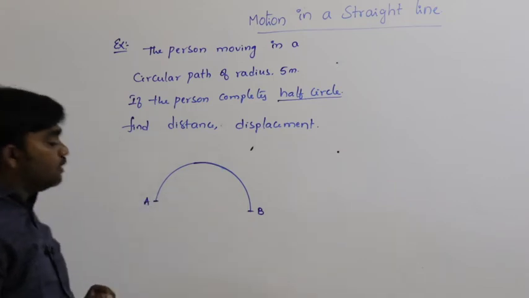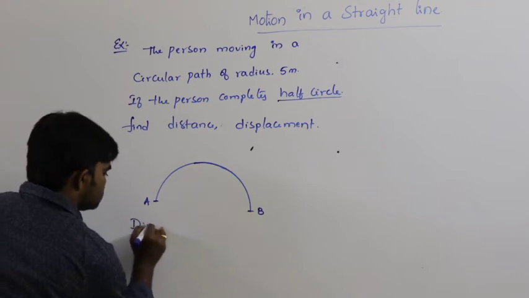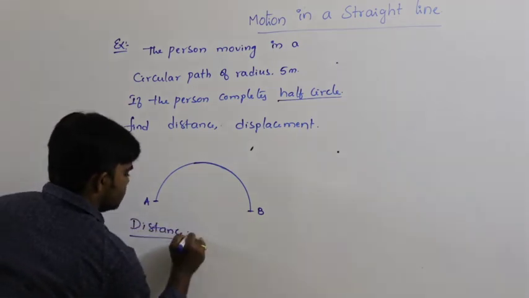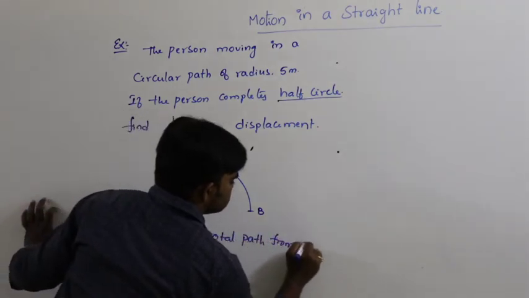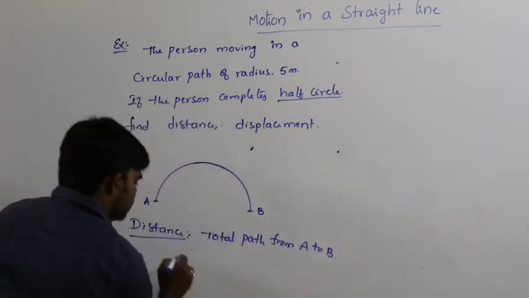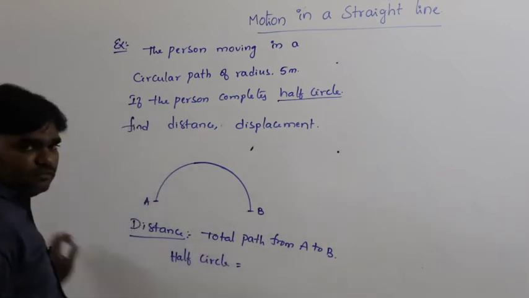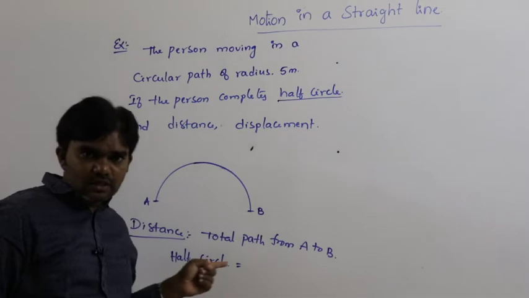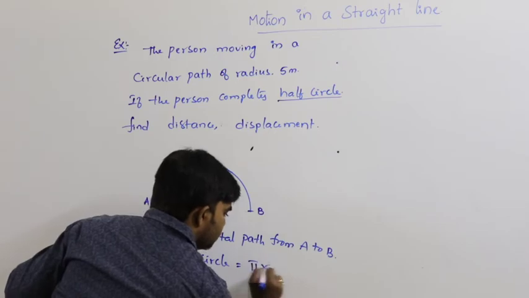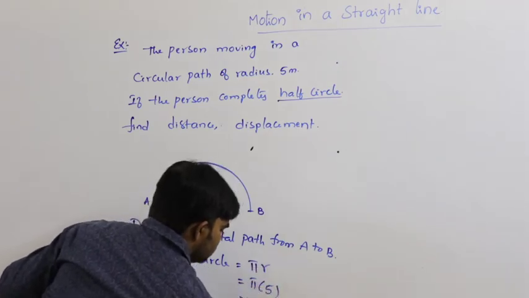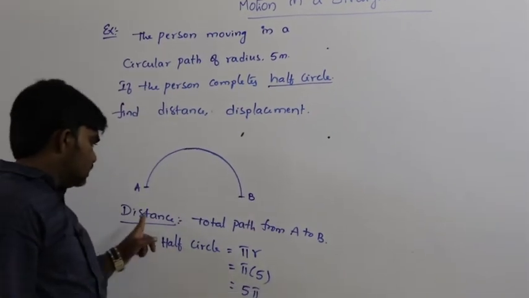What is the total path here? Half circle. Now we have to find out distance. Distance means total path from A to B. So that is half circle. What is the circumference of the half circle? Total circumference of the circle is 2 pi r, but circumference of the half circle is pi r. That is, radius is given as 5, that is 5 pi. The distance, here is the distance.